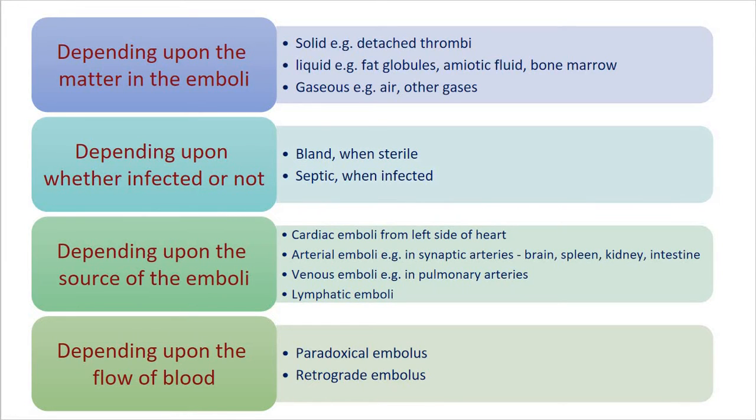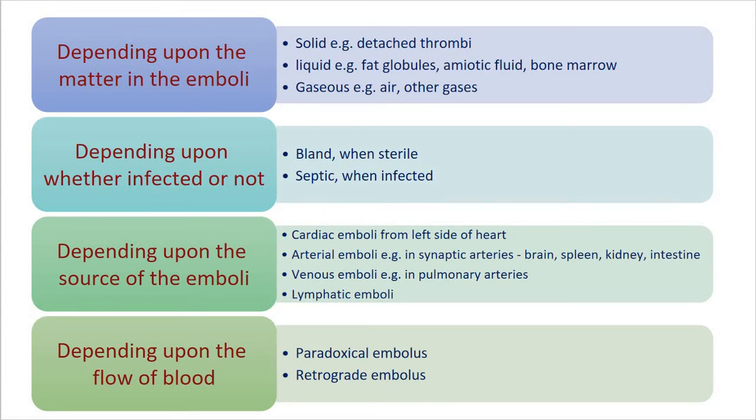Whatever matter is present, they can be solid. Examples are detached thrombi or thromboemboli, the solid clotting of blood. Other than this, tumor clumps, tissue fragments, parasites, bacterial clumps and foreign bodies are examples of the solid type.